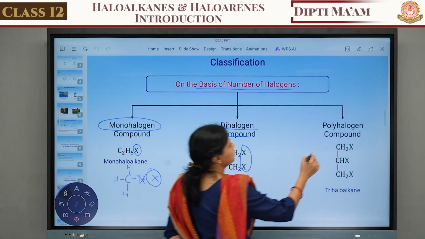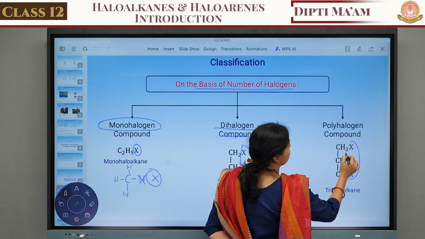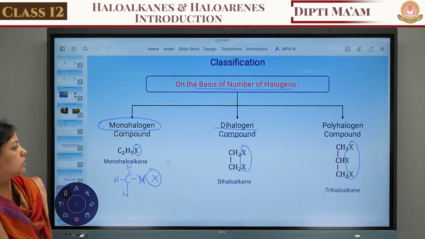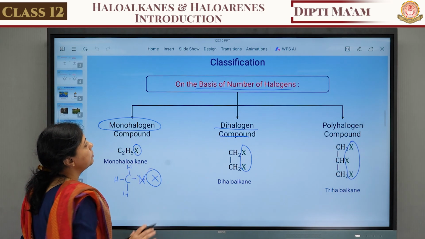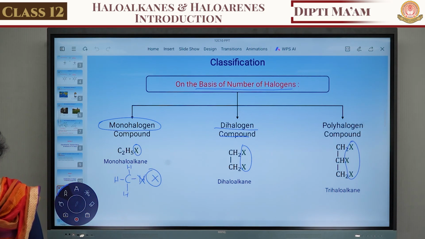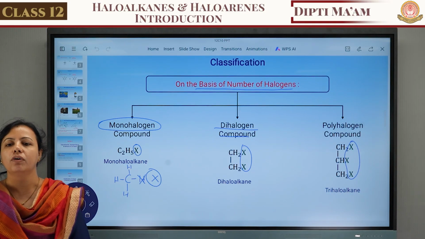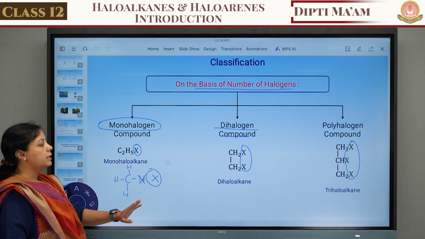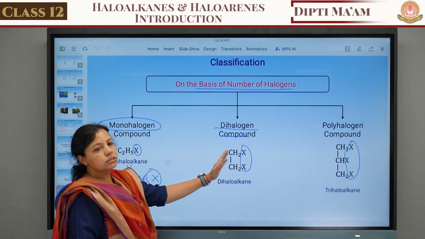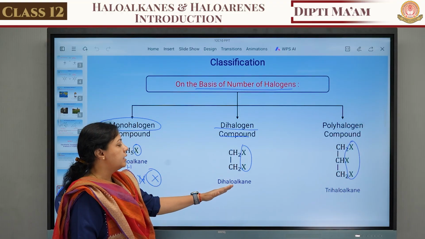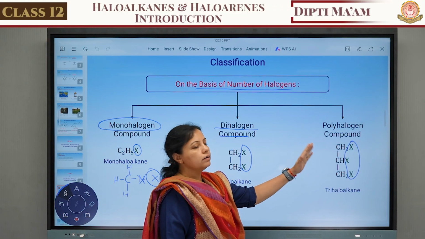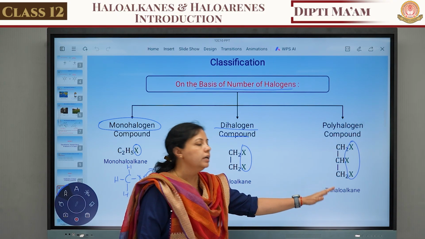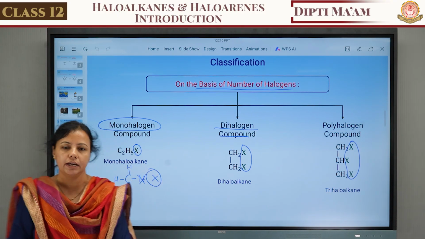What about the polyhalogenated compound, otherwise the trihalogenated compound, in which three halogen atoms are attached? Here it is on the basis of the number of halogens, that means how many halogens are attached in the compound. If only a single halogen is attached, it is known as monohaloalkane. If two halogens are attached with the carbon, it is known as dihaloalkane. And three, otherwise more than two halogens attached with the carbon, it is known as polyhaloalkane.